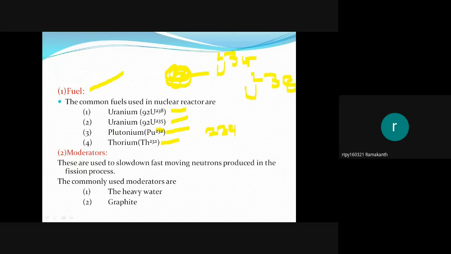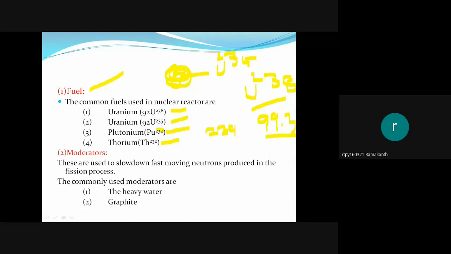In this uranium, uranium-235 is about 0.7%, and the remaining is uranium-238, about 99.3%. We find just 0.7% of uranium-235 and 99.3% of uranium-238 in this compound.